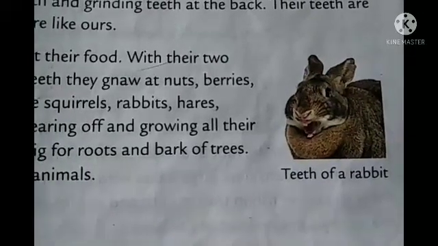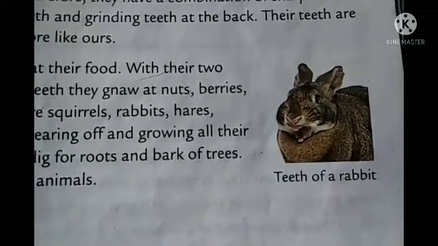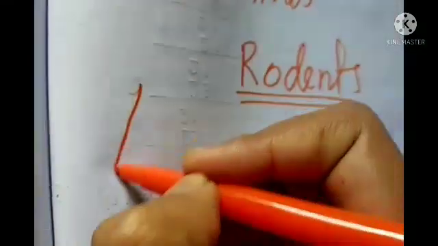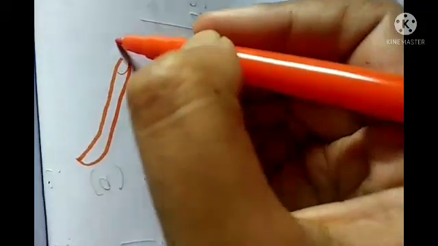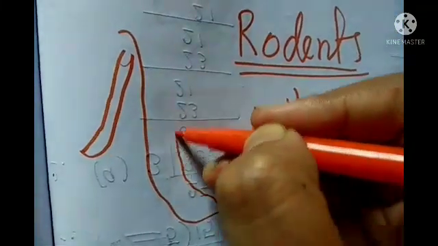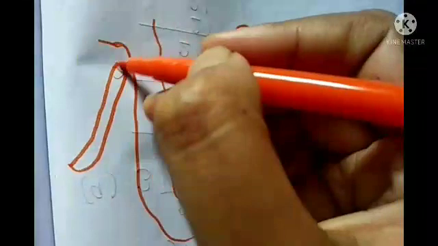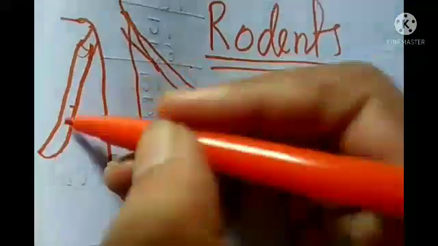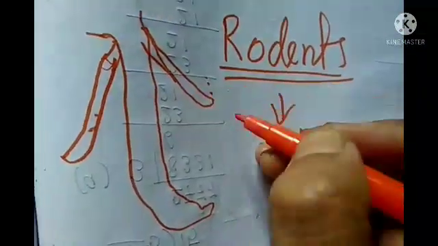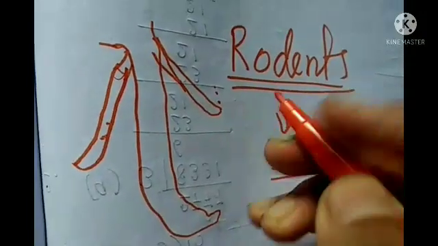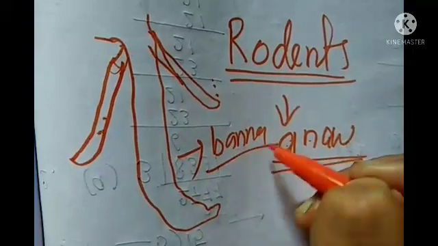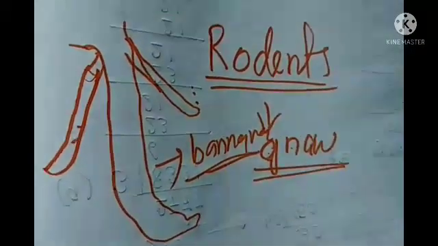In the case of the elephant, you can see the picture, their tusks, right? This is the trunk of an elephant, and their tusks you can see this way. These tusks help them dig for roots and bark of trees, because mostly elephants prefer banana trees.